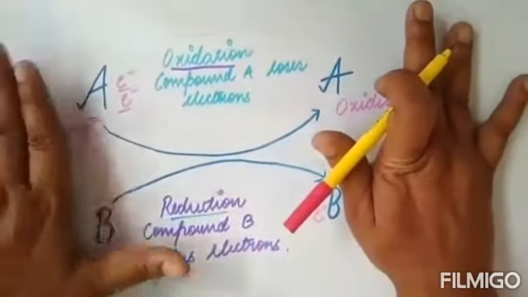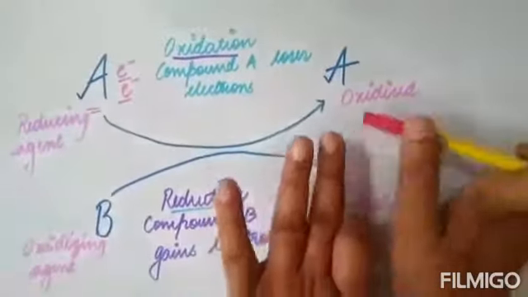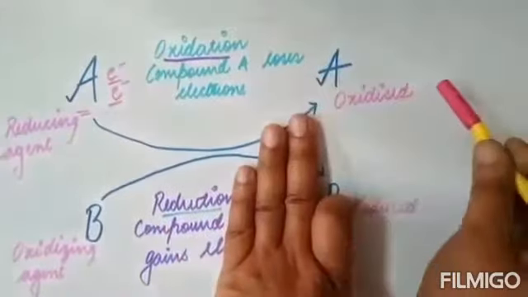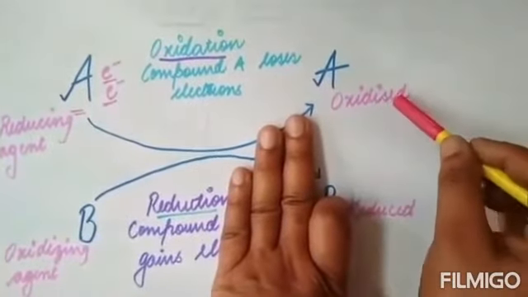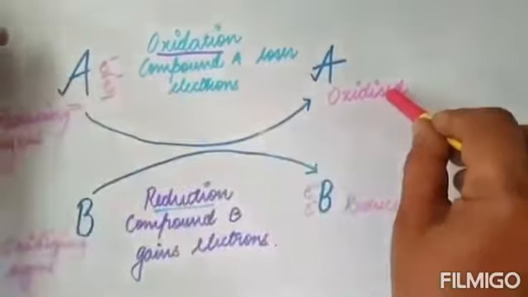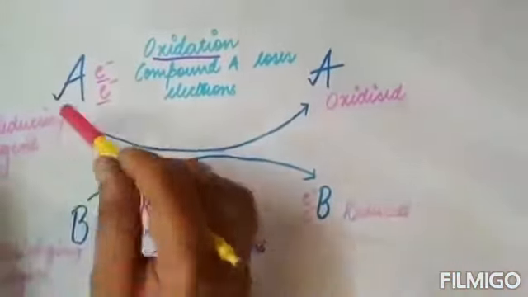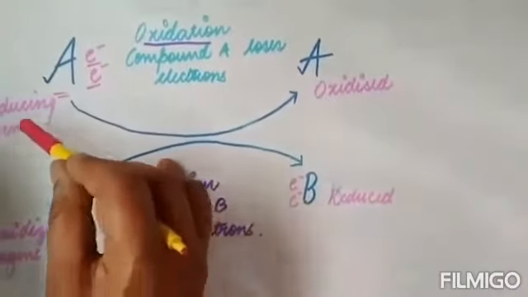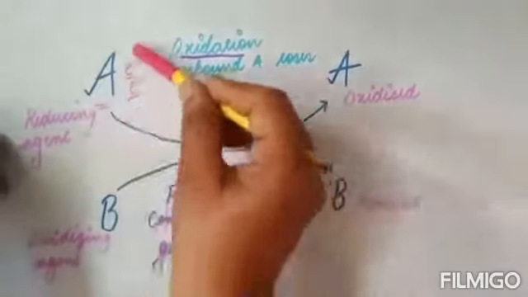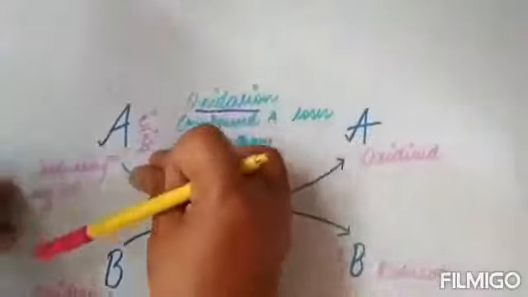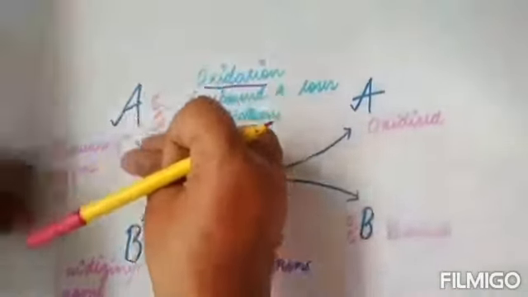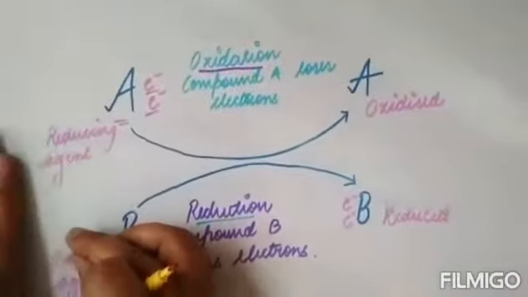So compound A is losing electrons. As it is losing electrons, it is being oxidized. And as the electrons are lost from compound A, this compound A will be known as the reducing agent, because here the electrons are being lost or reduced.